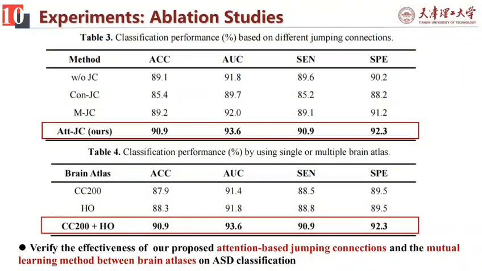First, we investigate the effects of the attention-based jumping connections by comparing it with three different methods: without jumping connections, with vertex-wise concatenation used in EV-GCN, and mean jumping connections, which assigns the same weight to each layer. Meanwhile, we verify the effectiveness of the mutual learning through using only the Craddock 200 Atlas or the Harvard-Oxford Atlas or their combination. Obviously, the results didn't disappoint.